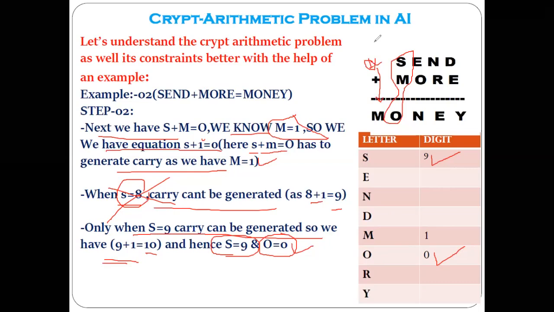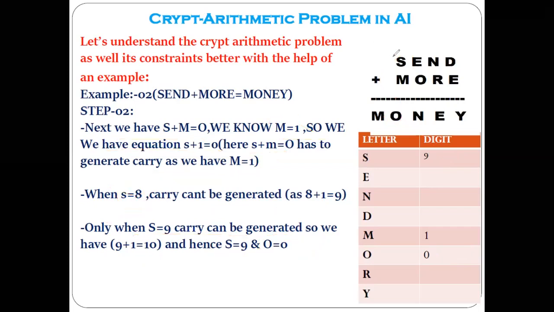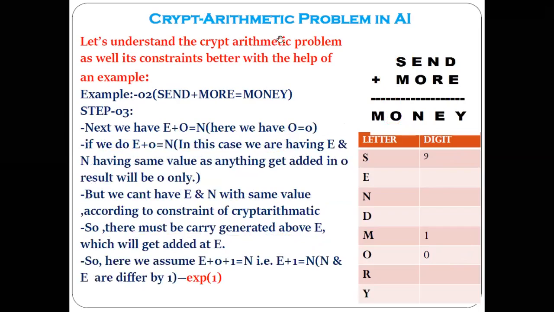Then next, let's see the next part that we are having. So next we have the E plus O equal to N, this part. Now here we already know O value is equal to 0. So if we do E plus 0 equal to N.